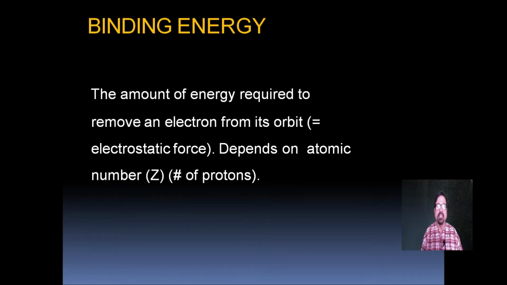Now who keeps them bound, or what is the binding energy? Why they are stable is because of the amount of energy required to remove the electrons from their orbit. They have a binding force by which they are bound together, and if they need to be removed from the orbit, energy is required. The amount of energy required to remove an electron from an orbit is equal to the electrostatic forces. It depends on the atomic number of the proton, written as Z.